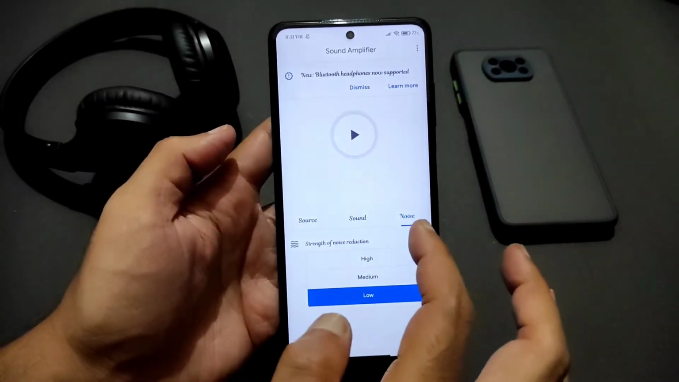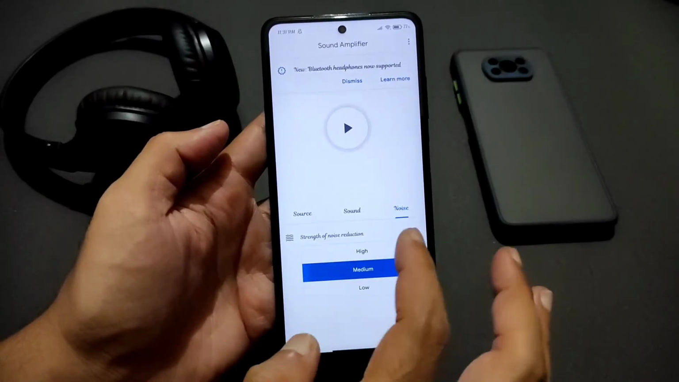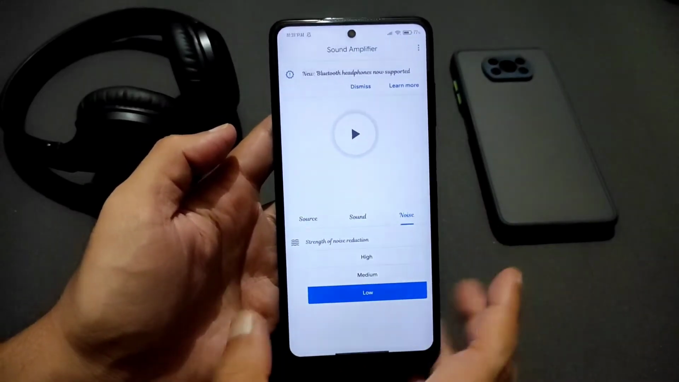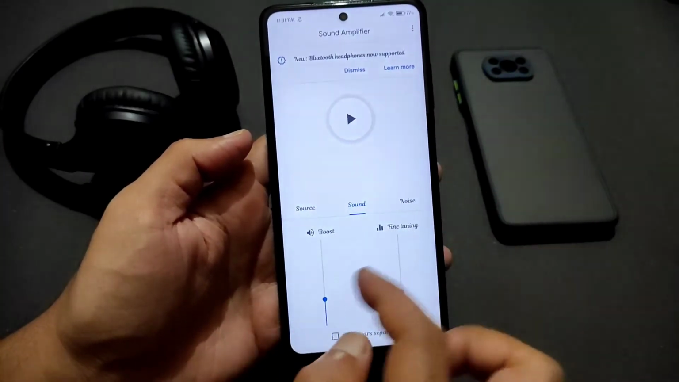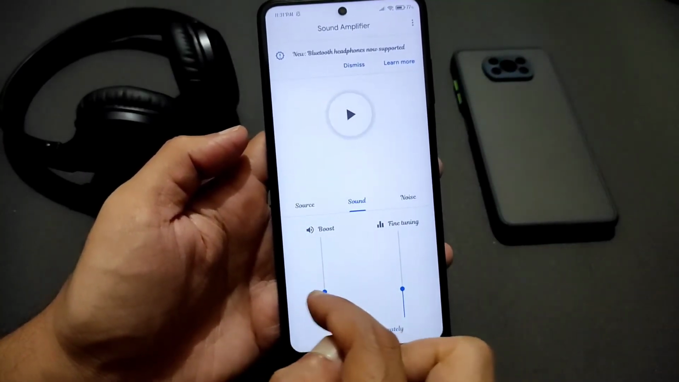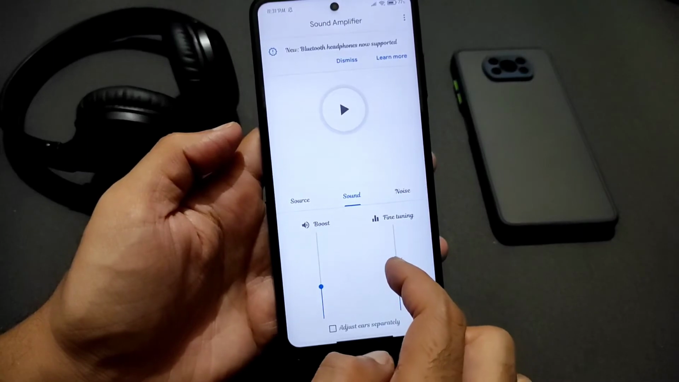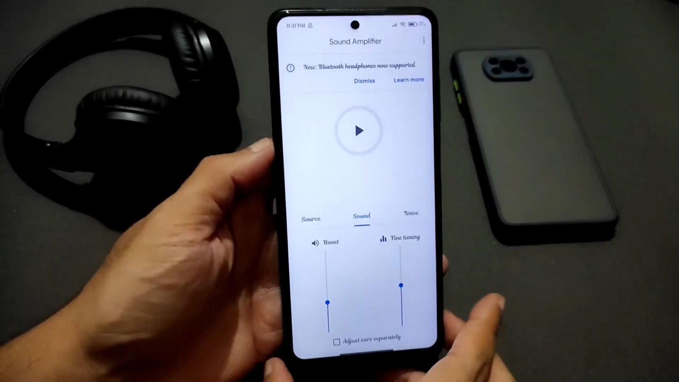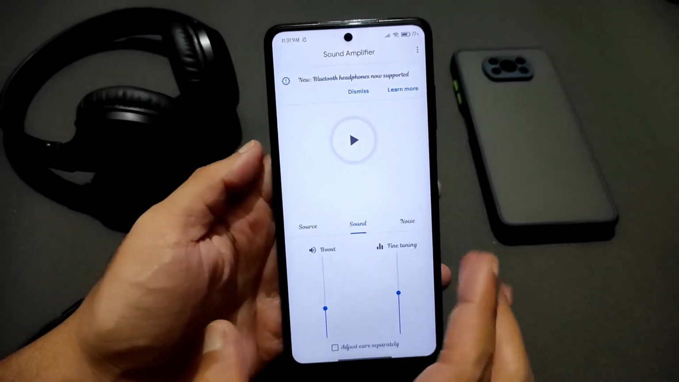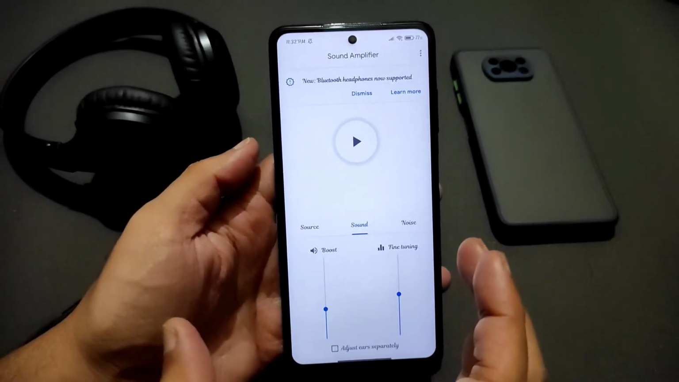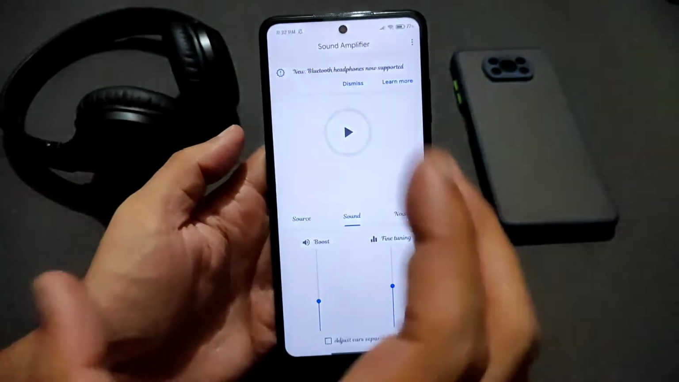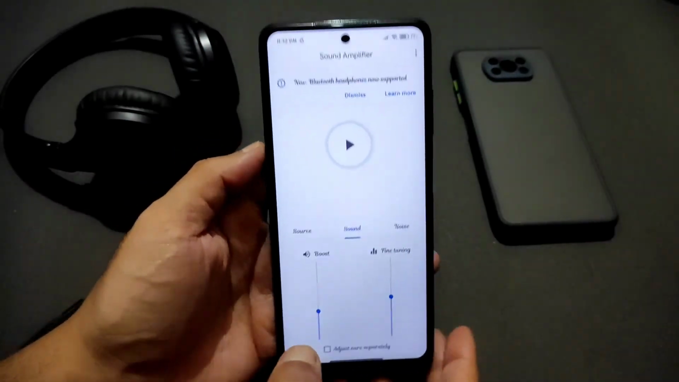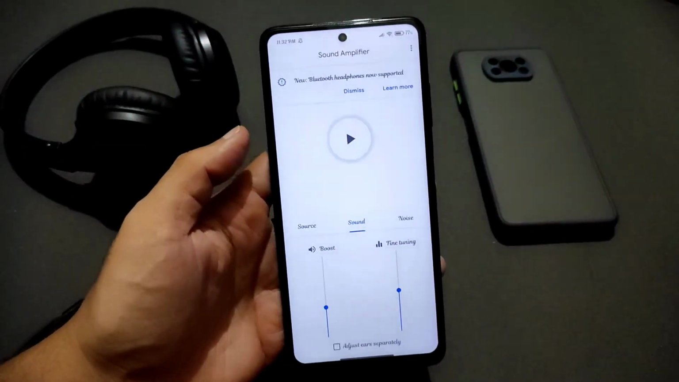Not just that, the noise levels you can also reduce to high, medium, low based upon your requirement. I will say keep it at medium, and for sound settings go to just above this level, and fine tuning also. Just these settings will definitely improve your smartphone. You will get loud voice or loud music from the stereo speakers and earphones and everything like that.